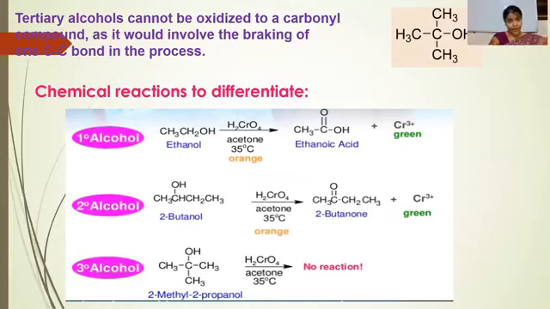These are the chemical reactions used to differentiate. Primary alcohols are finally converted into carboxylic acids, secondary alcohols are converted into ketones, and tertiary alcohols do not form a product after the oxidation reaction.